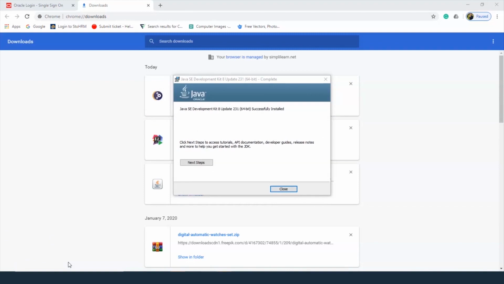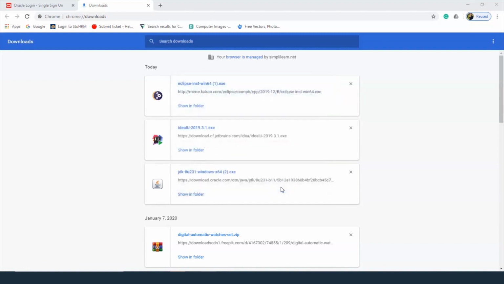And there we go. The installation is now complete. So we don't need any tutorials or API documentation. So we'll just finish off and go to close.